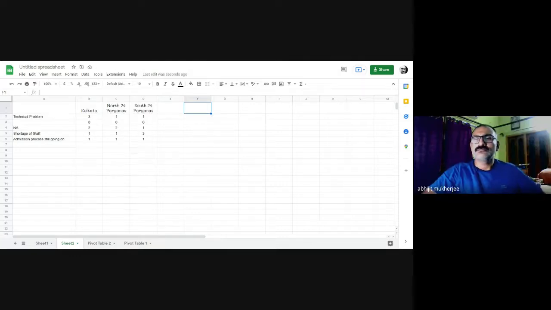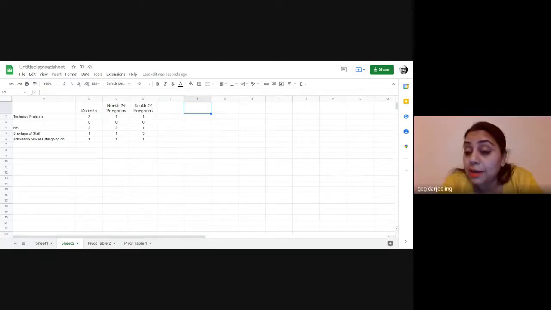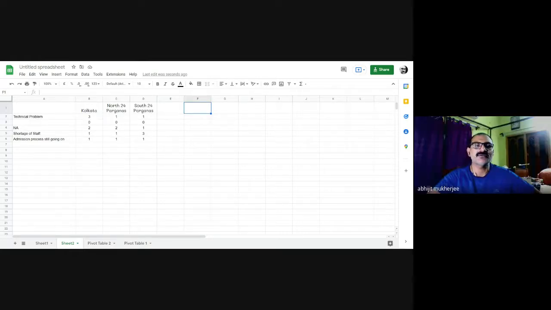So the dollar sign is used for that reason, that the value of the cell, row or column is fixed. Yes, it is fixed.